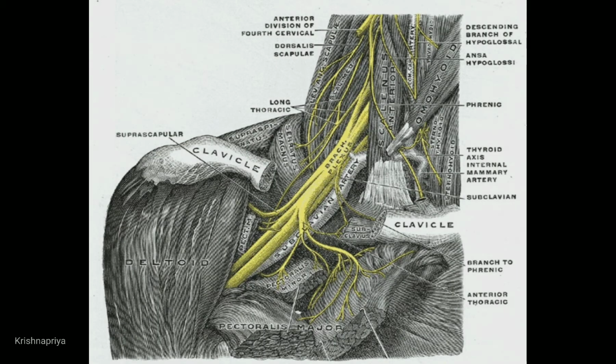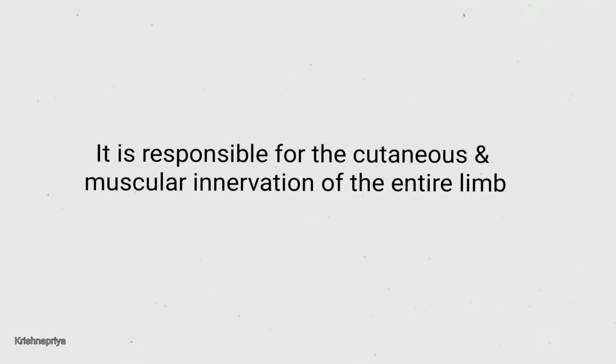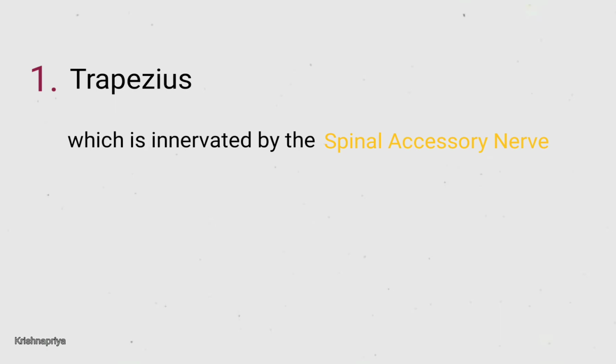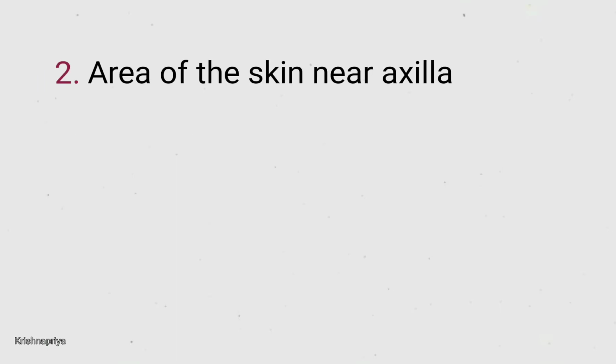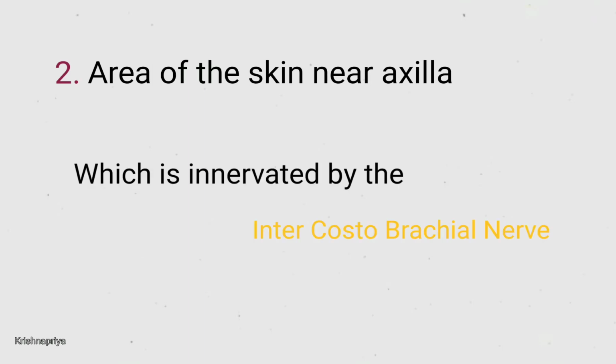The brachial plexus is responsible for cutaneous and muscular innervation of the entire limb, with two exceptions. One is the trapezius muscle, which is innervated by the spinal accessory nerve, and the second one is the skin near the axilla, which is innervated by the intercostobrachial nerve.